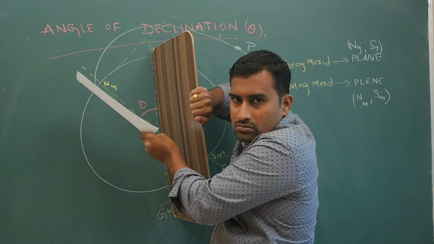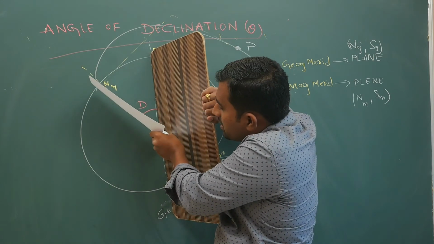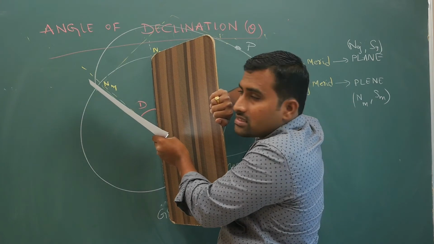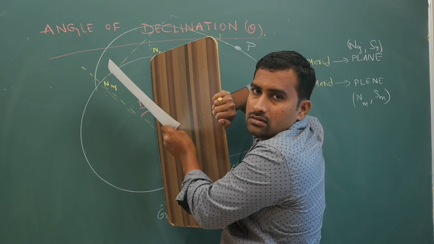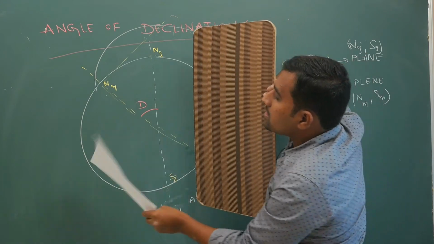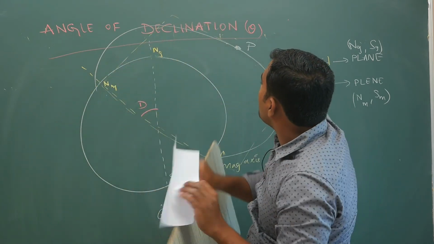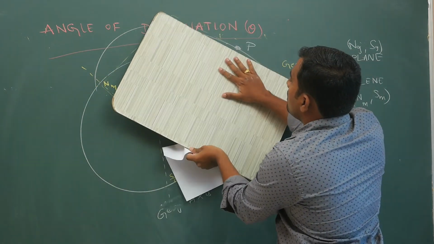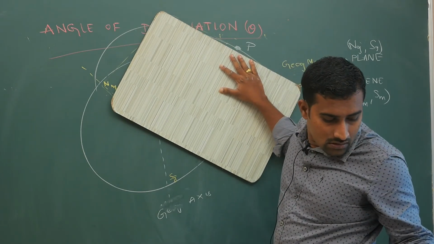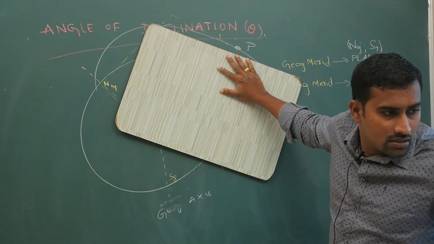Okay, so look at this. This is a meridian. This is also a meridian. The angle between them is 11.3 degrees. I have told you, the angle of declination is 11.3, in the start itself. But don't think these are the only planes. Through the center, yes, these two are the geographic and magnetic meridians. But if you take some point somewhere here, then this is your magnetic meridian and this is your geographic meridian.